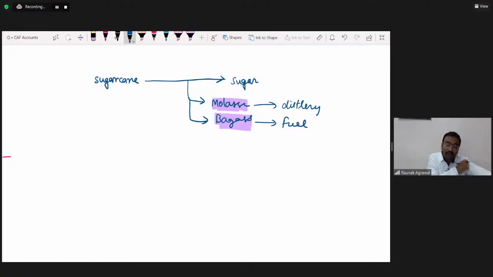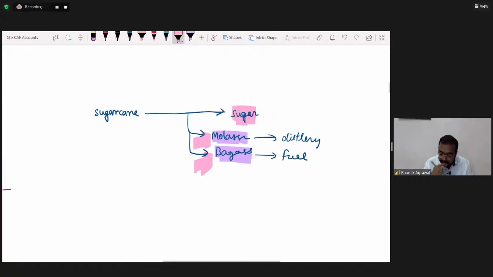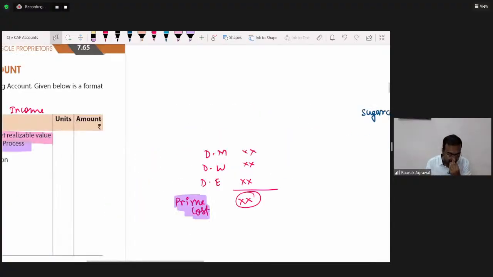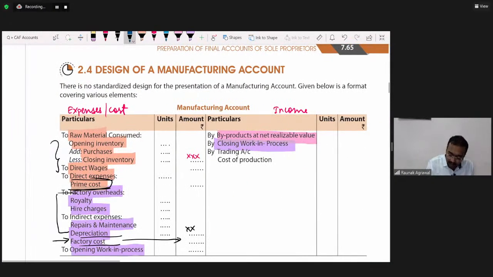So what were we manufacturing? We were manufacturing sugar, but in the process of manufacturing sugar, there were a few byproducts. Which were the byproducts? Molasses and bagasse. These are saleable in the market. So by selling molasses and bagasse we got some funds. It's an income, so it would be credited to the manufacturing account. Is it clear?